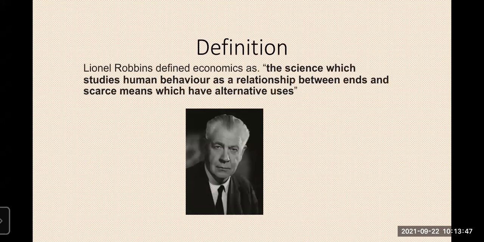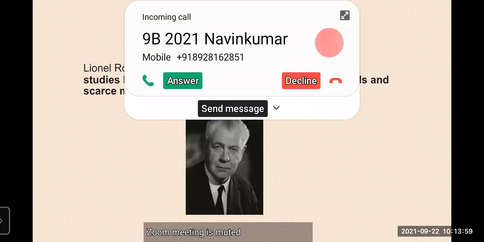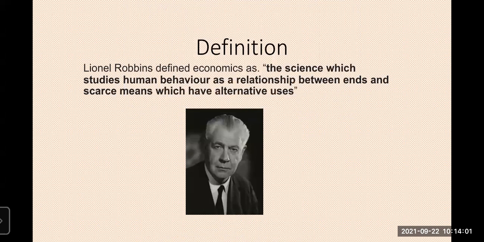See, definition. He is a very good economist, Lionel Robbins. He explained the term economics as the science which studies human behavior as a relationship between ends and scarce means which have alternative uses. Now I have to explain the ends and scarce means. It is also a very important thing for economics.